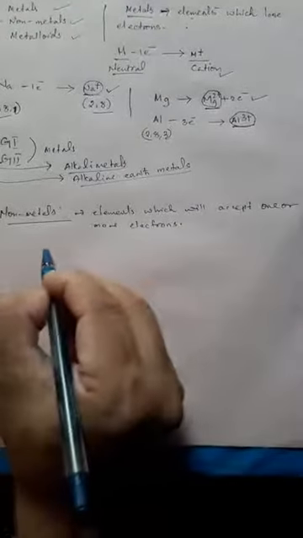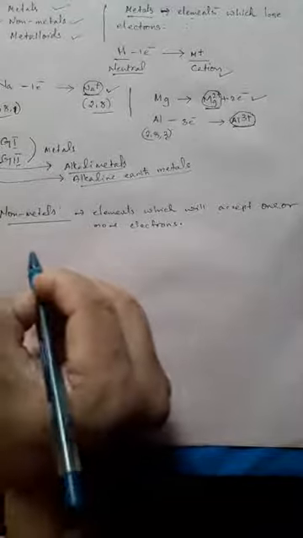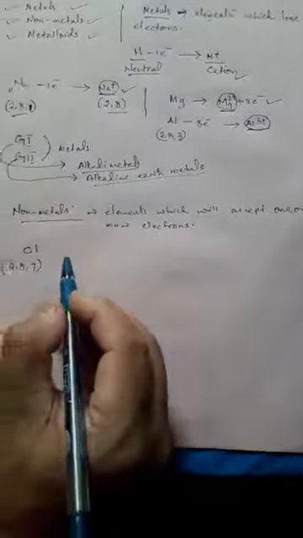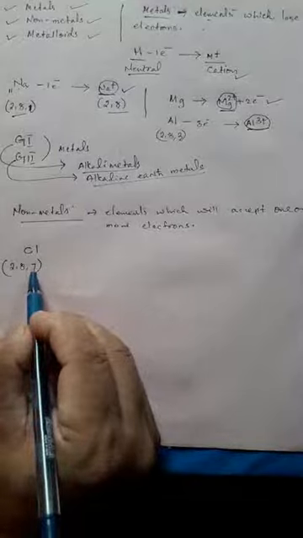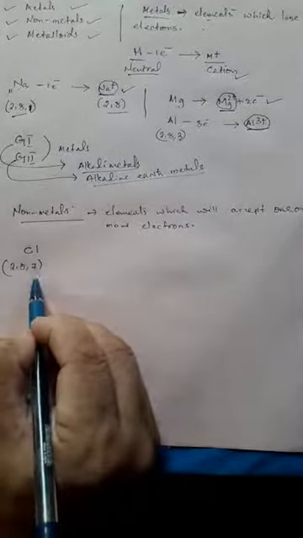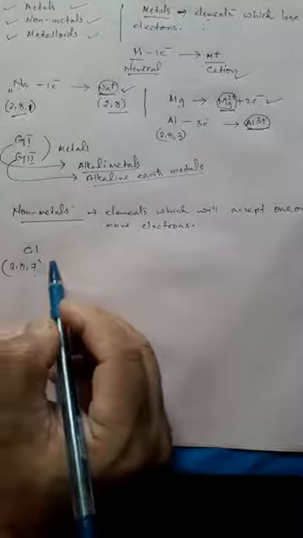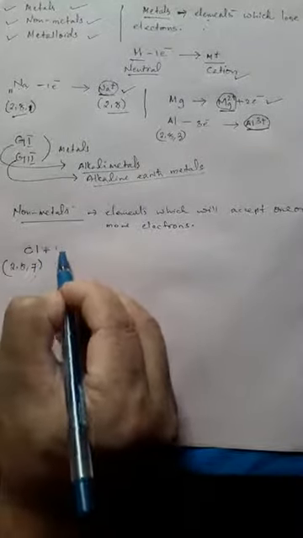Let's directly see an example. We'll do it for chlorine. Let's see the configuration: 2, 8, 7. By looking at the configuration, we can see that chlorine has 7 electrons in the valence shell, so it needs 1 electron to become stable. So let's add 1 electron.